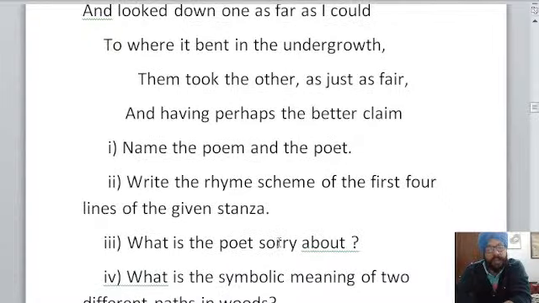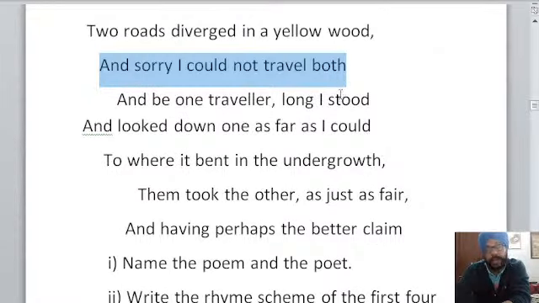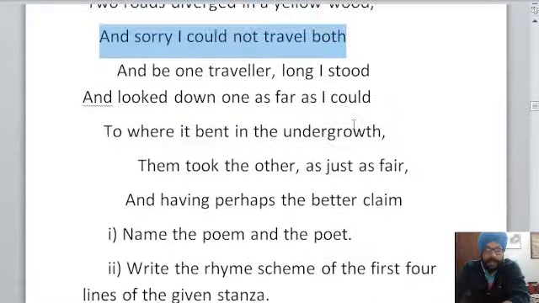So what is a poet sorry about? So see the line. And sorry, I could not travel both. So I have given you the hint as well. Answer is in this line. And sorry, I could not travel both.